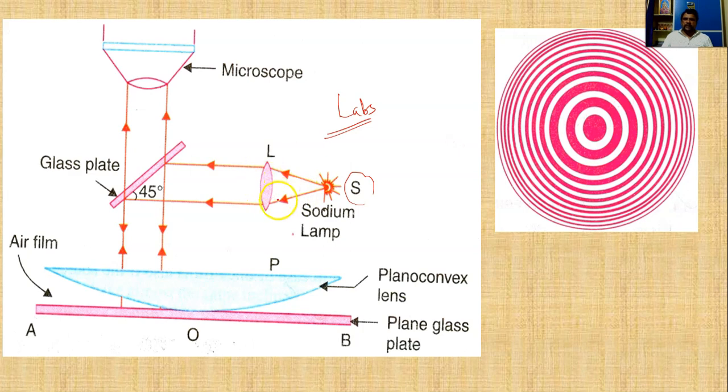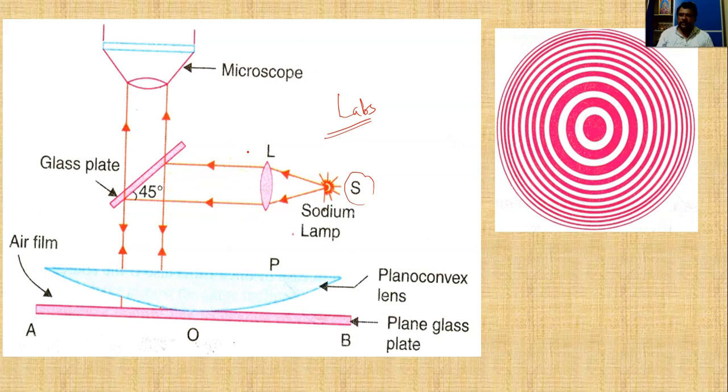So to make it a parallel beam, we are using a convex lens. Here the biconvex lens is kept at a distance of its focal length from the source to render this divergent beam as a parallel beam, and finally after this convex lens, we will get a parallel beam of monochromatic light.